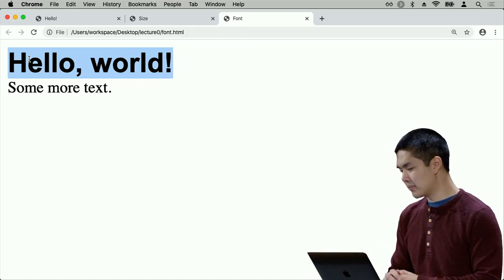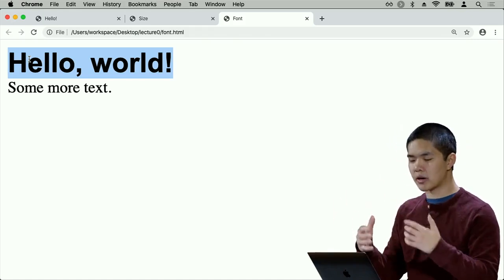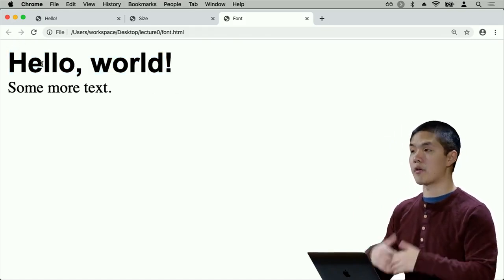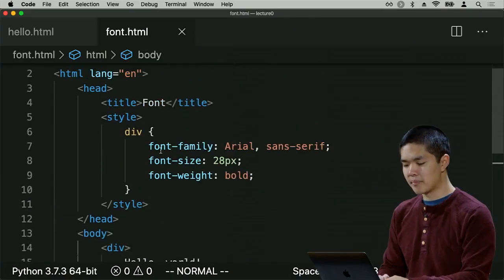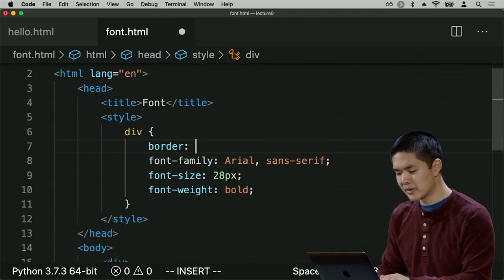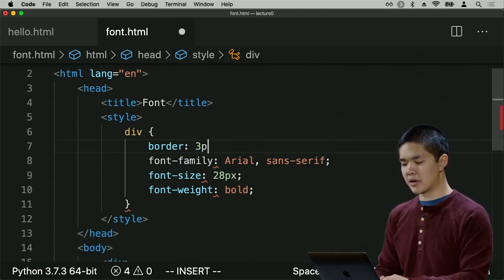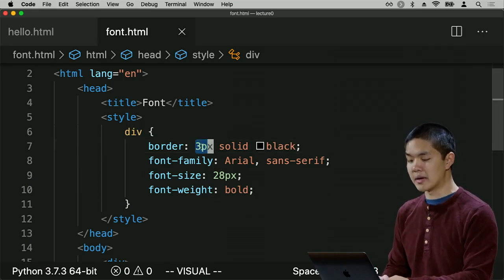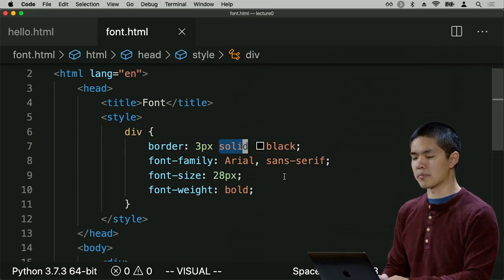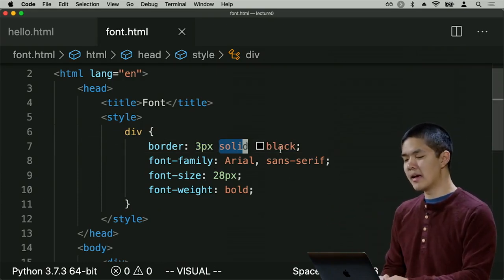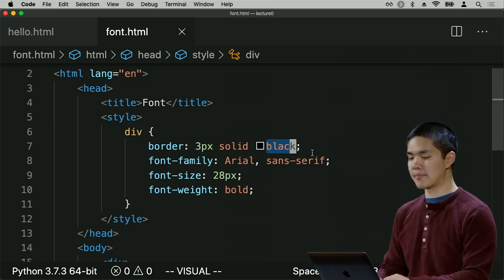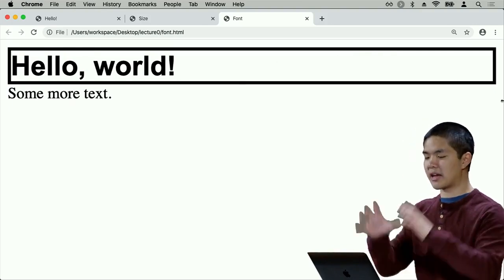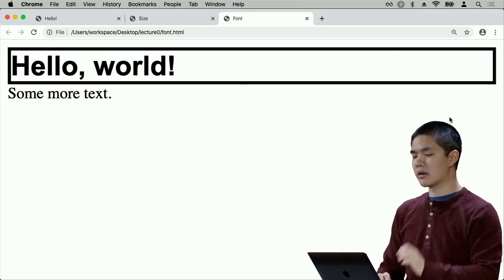Another thing that we might want to do is add some sort of border around our HTML elements. So maybe I want a line to separate this entire part of the page from another part of the page. I could add a border by going to this div and saying, let me give this div a border. And maybe I want the border to be a 3-pixel solid black border, for instance. I can specify how big I want the border to be. I can specify whether I want the border to be a solid line or a dashed or dotted line. And I can specify what color I would like that border to be as well. So now when I refresh this, I see I have a border around this entire div inside of my web page.